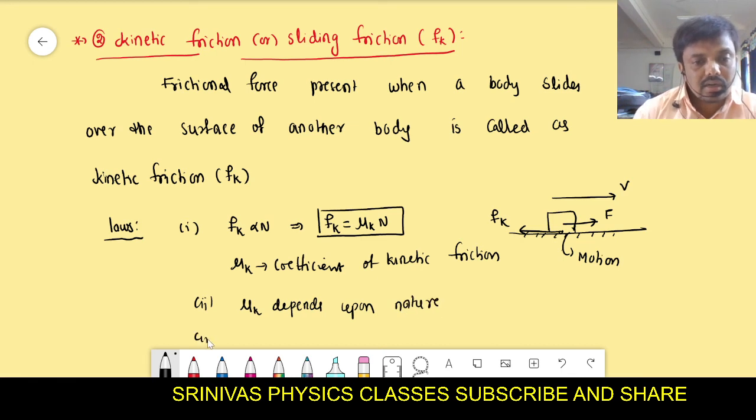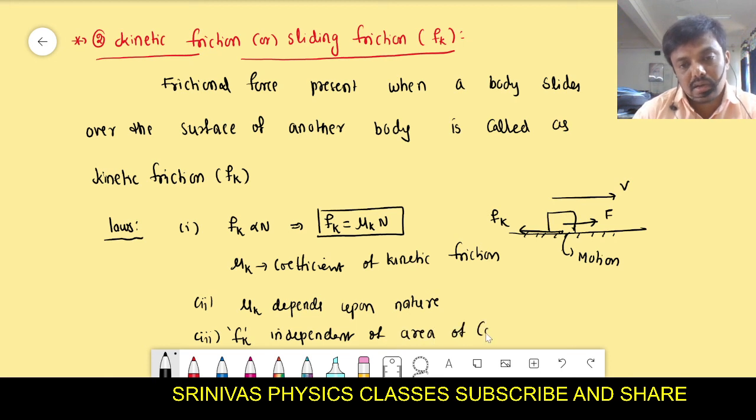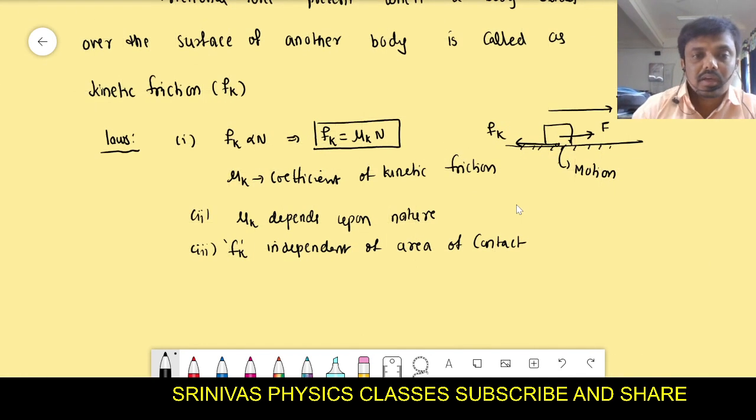And third point, Fk, kinetic friction, is independent of area of contact. Same laws are there. And the fourth point is, kinetic friction and static friction, whatever it may be, that is along the tangent, at the point of contact. If you draw the tangent along that, the friction will be there.